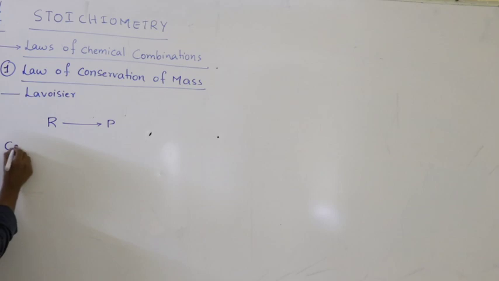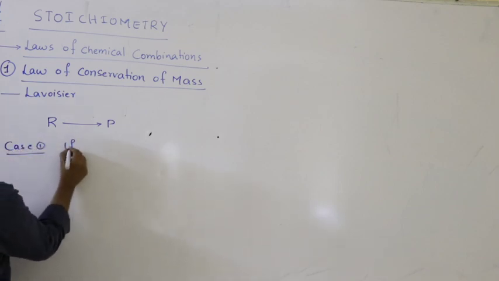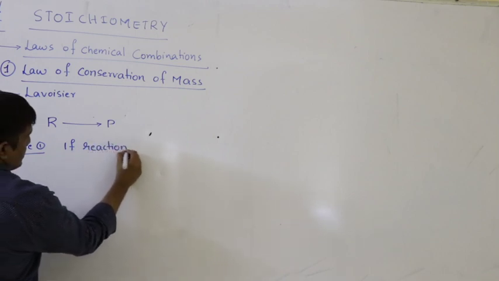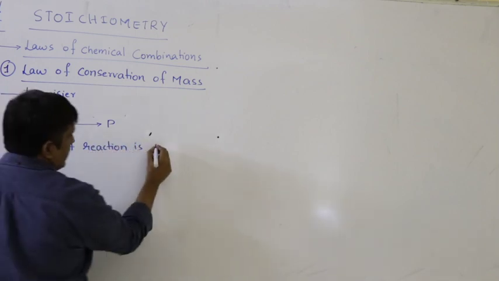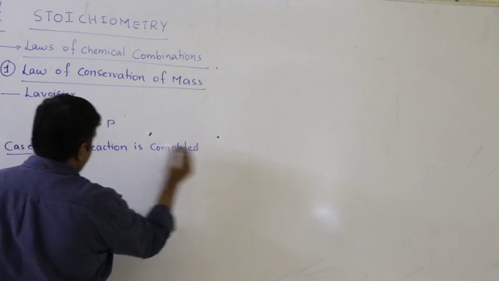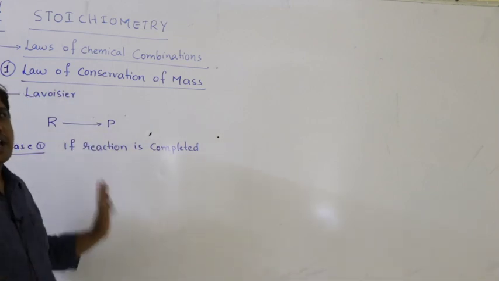Case 1, if reaction is completed, that means 100% completed. What is the meaning of that? All the reactants are converted into products. There are no reactants left over.